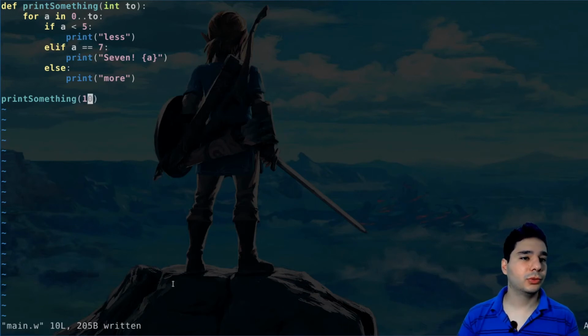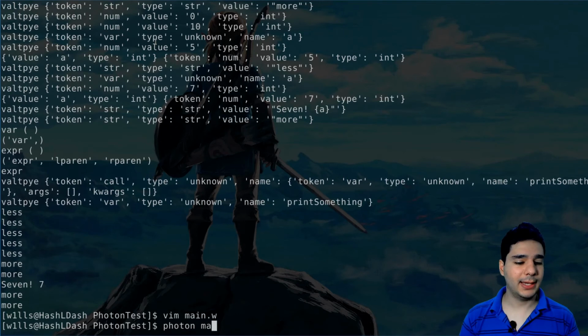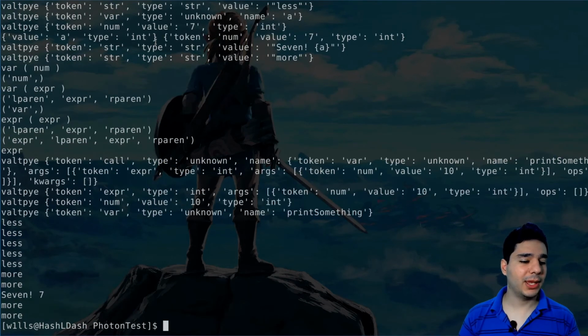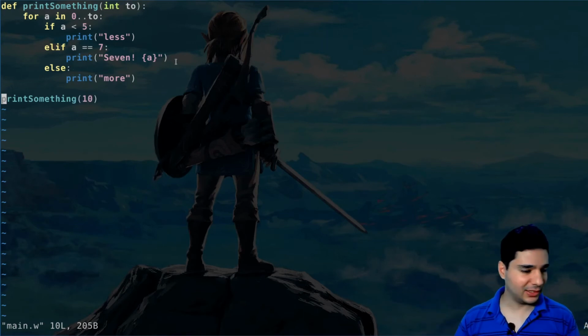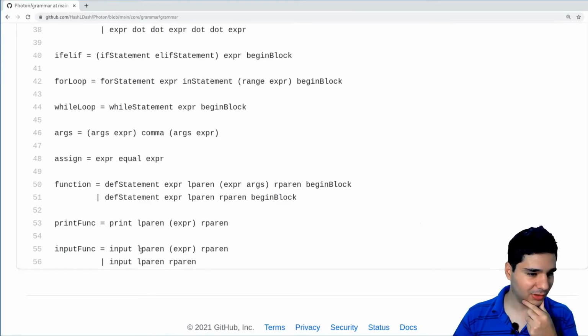So it will make 0 through 10. Let's try that, Photon main, and we have the same result, but now passing a value to the function with arguments and type declaration.